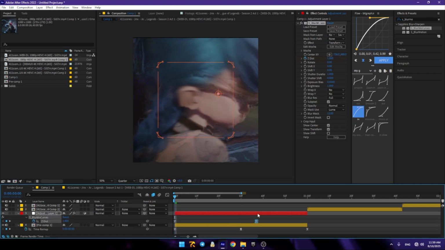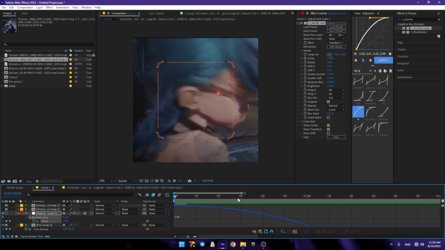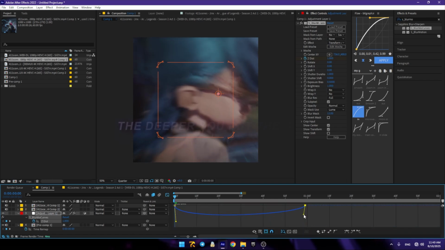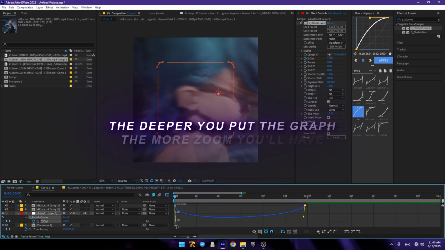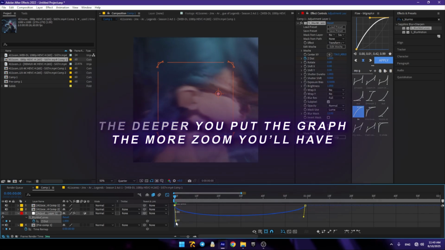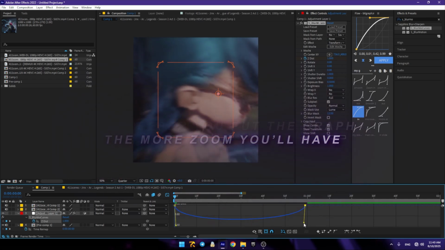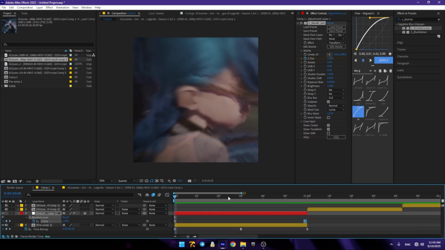Bring the middle keyframe to the end and then go into your graph editor. You can see the units here. Okay, you're gonna do 6. Okay, just close the graph editor.